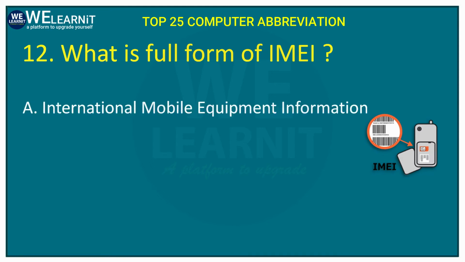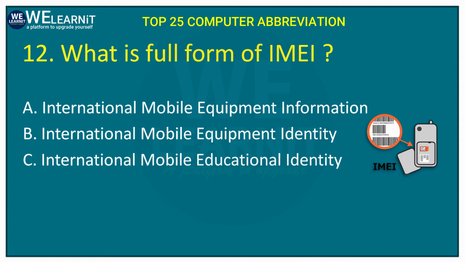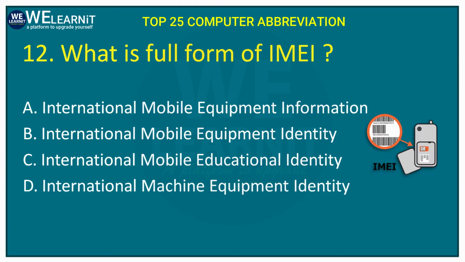International Mobile Equipment Information, International Mobile Equipment Identity, International Mobile Educational Identity, or International Machine Equipment Identity. And the correct answer of this question is option number B, International Mobile Equipment Identity. It's an identity of a mobile in the world.